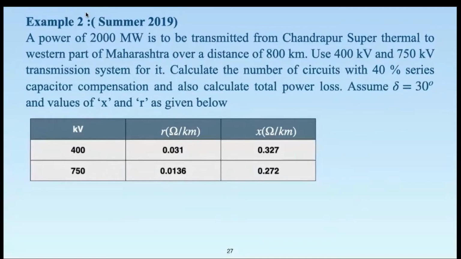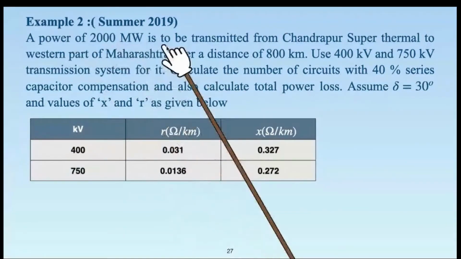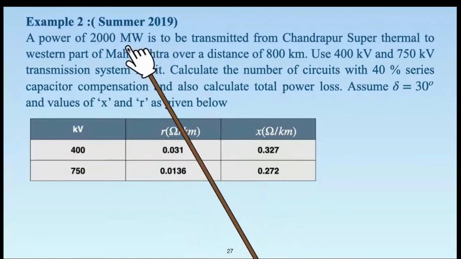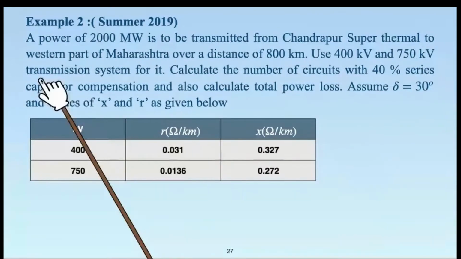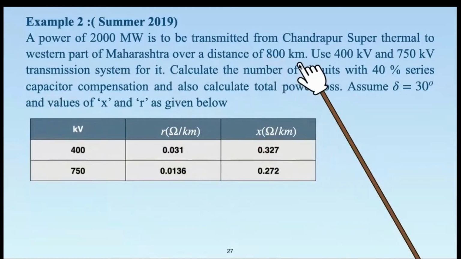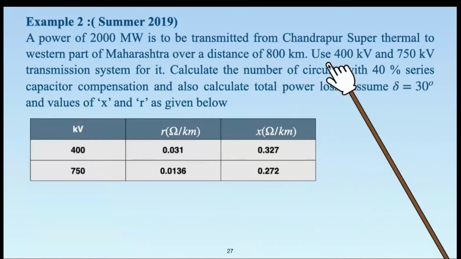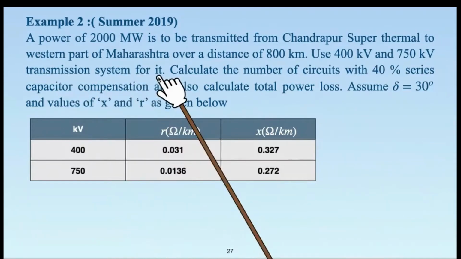So this is a question wherein a power of 2000 megawatt is to be transmitted. So again, power handling capacity from Chandrapur Super Thermal Power Station to the western part of Maharashtra over a distance of 800 kilometers. And the alternatives available for the voltage are 400 kV and 750 kV transmission systems.